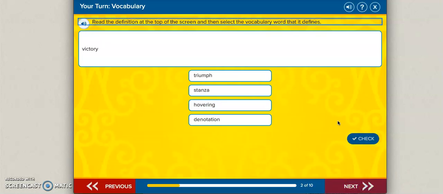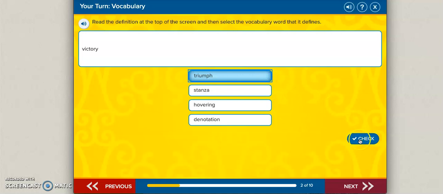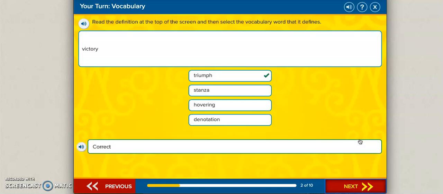Victory. Which one of these words means victory? Triumph, stanza, hovering, or denotation? If you said triumph, you are good. Good job.